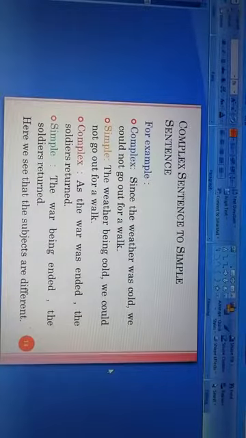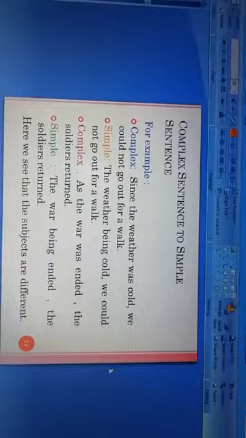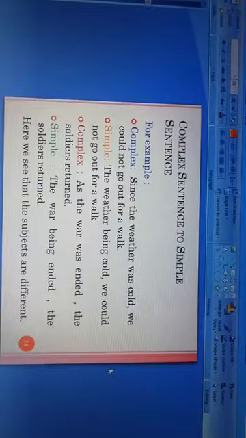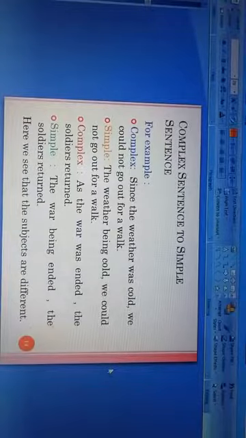Now the example is for you. Complex sentence: Since the weather was cold, we could not go out for a walk. This is a complex sentence. So when we make it simple, what will be the simple sentence? The weather being cold, we could not go out for a walk. According to the rule, the complex sentence starts with since, and it is transformed into a simple sentence.